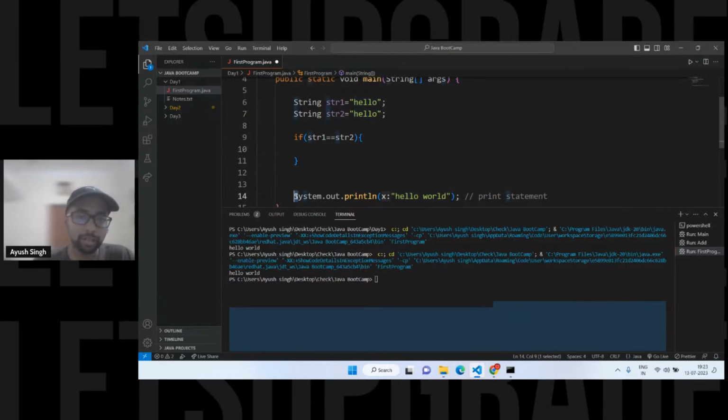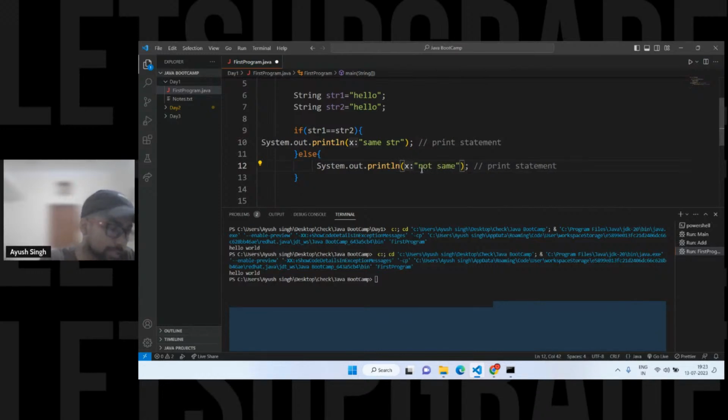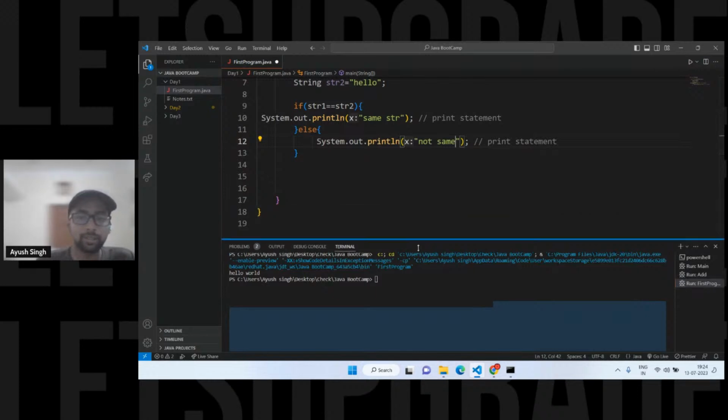So if I try to log it, which means I'm going to print, I'll say same string. And I have an else part also, so we are going to cover this as well. I'll write in here not same. We also have a method to use a string object. We can use a new string because String is a class. So let's cover this.